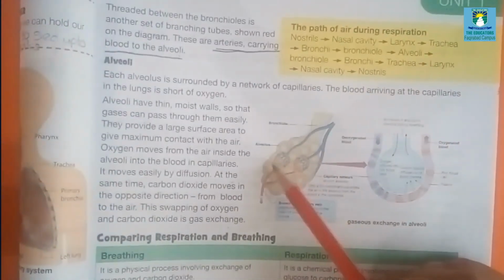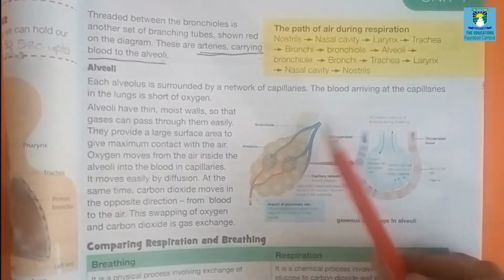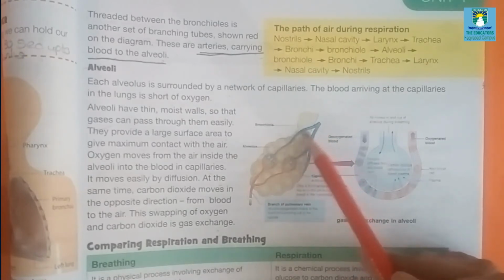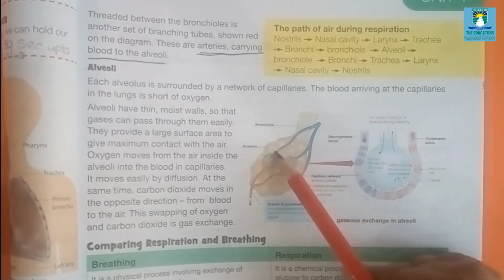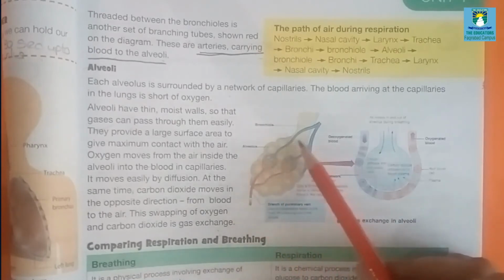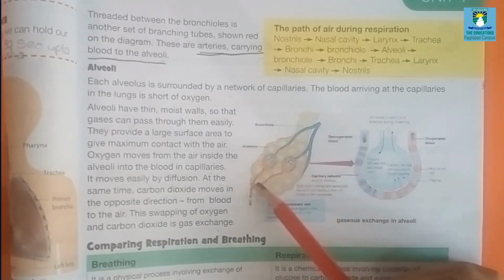Now look at the diagram. Alveoli have thin moist walls. From here the deoxygenated blood comes, and from here the oxygenated blood goes out. Here is an exchange of gases, the oxygen and carbon dioxide. There is an exchange between oxygen and carbon dioxide.